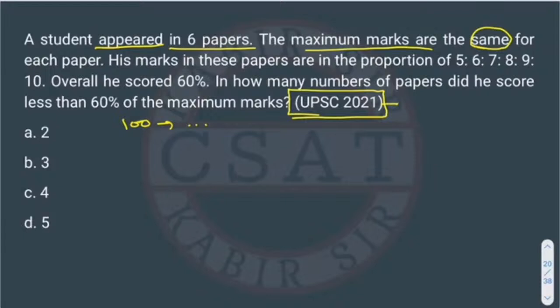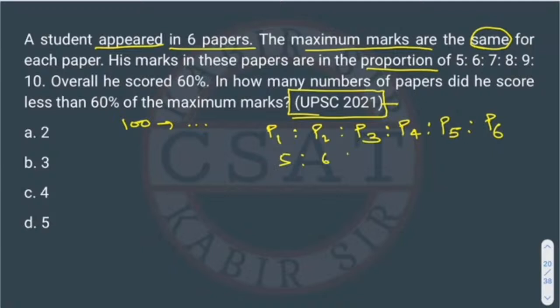His marks in these papers are in the proportion. The marks are given in proportion. So if you remember ratio and proportion, we write it like this. How many subjects are there? 6. And he is getting marks in the proportion of 5:6:7:8:9:10.